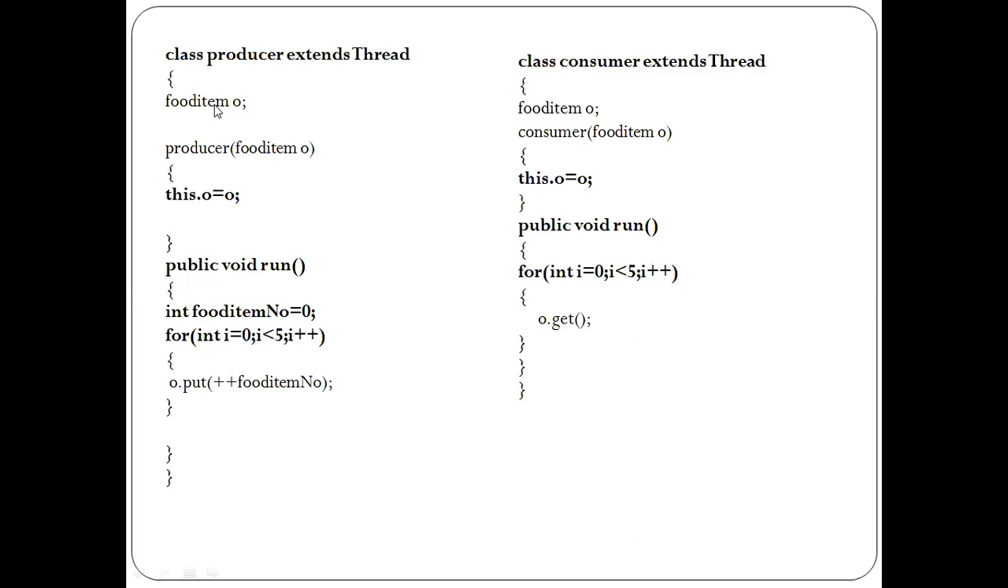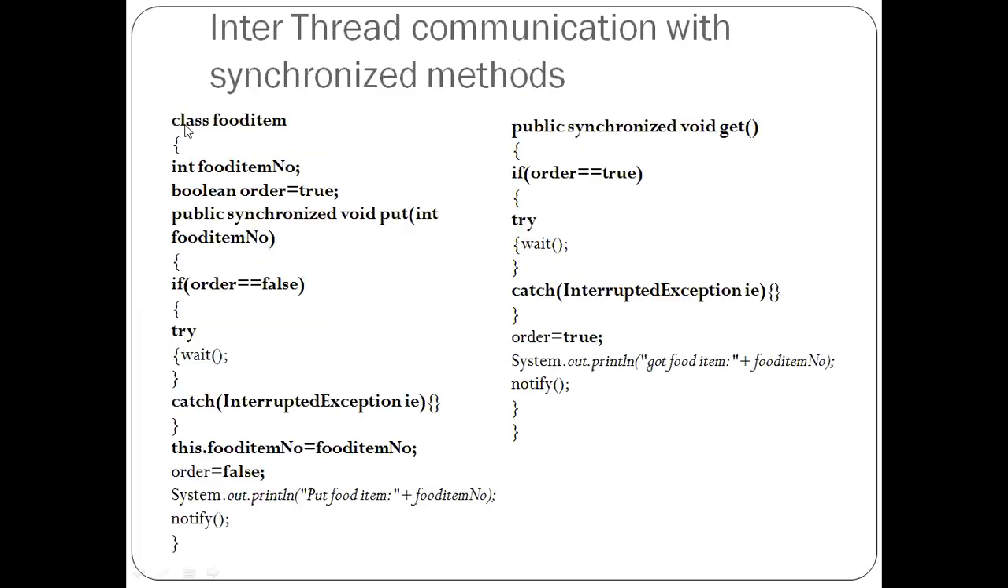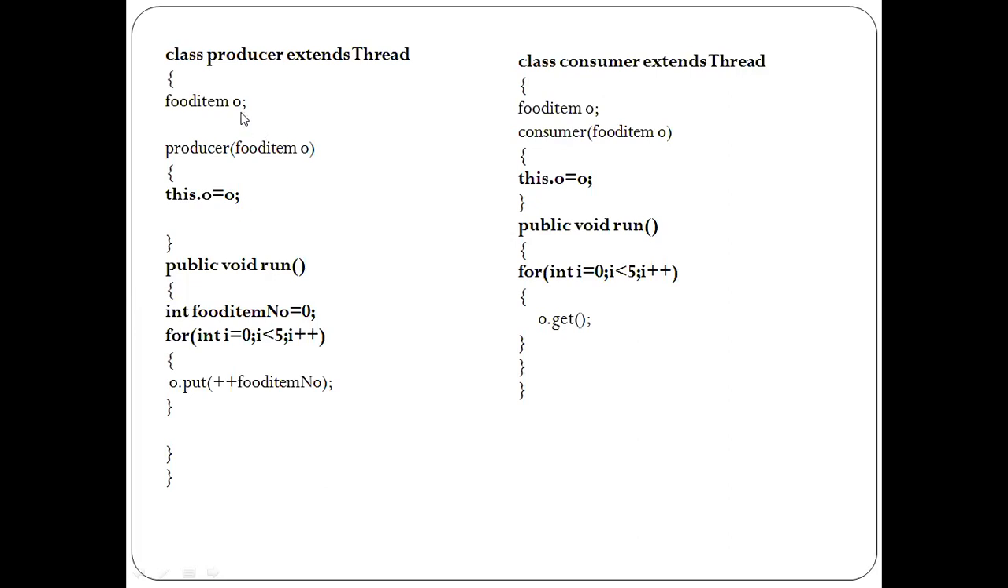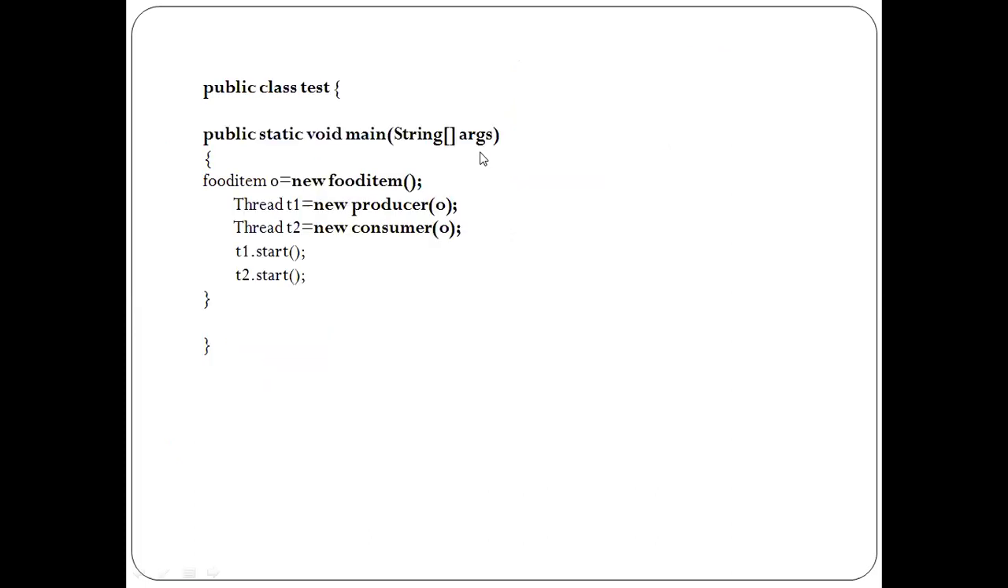What is FoodItem? In the previous slide we discussed it's a class name. So I'm creating one object of that FoodItem class and making that a data field of class Producer as well as class Consumer. The last class, just a name I have given, is Test. So my program name will be Test.java. Main is there in that class Test.